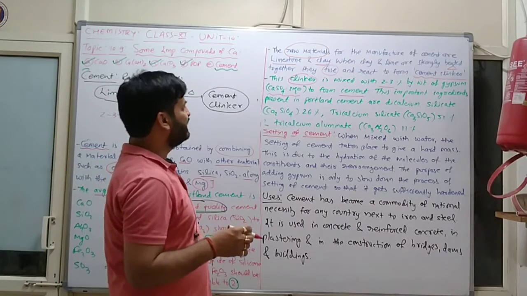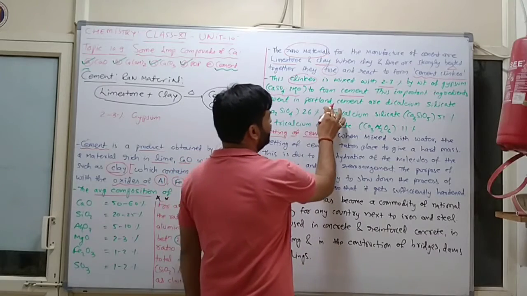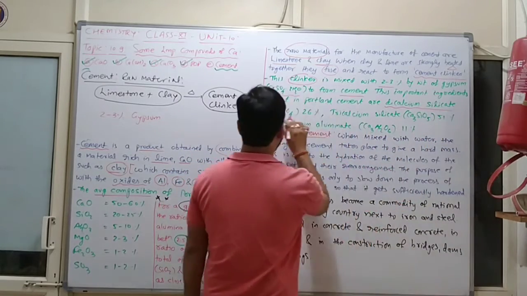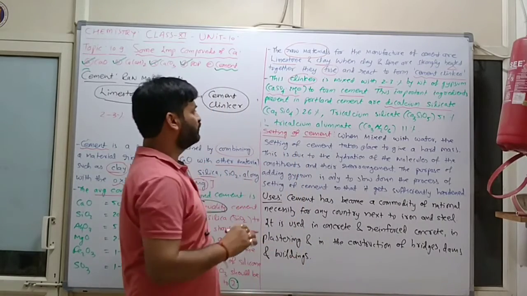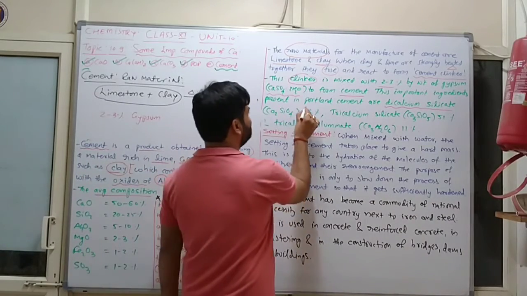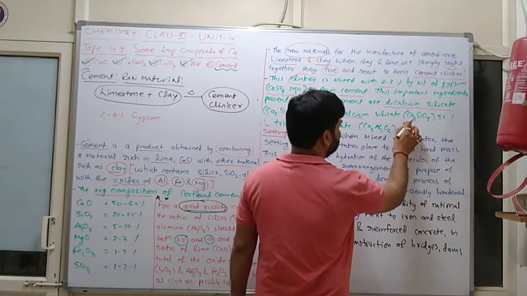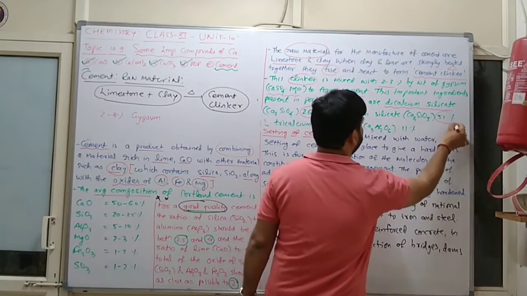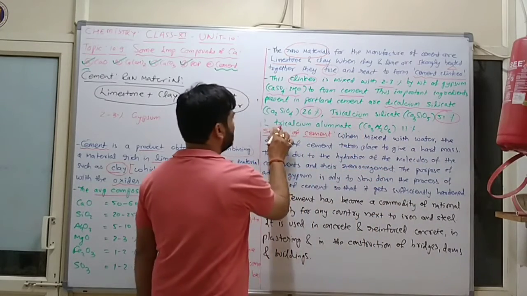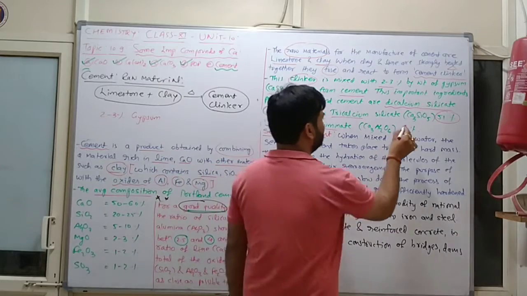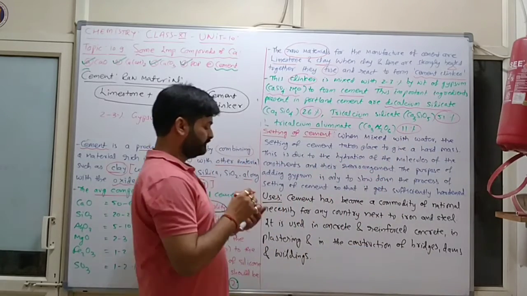The important ingredients present in Portland cement are dicalcium silicate, formula Ca2SiO4, 26%, tricalcium silicate, Ca3SiO5, 51%, and tricalcium aluminate, 11%.